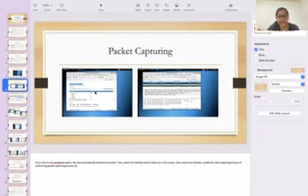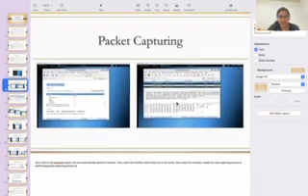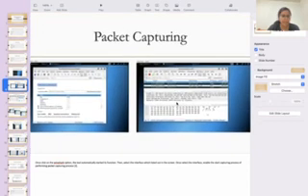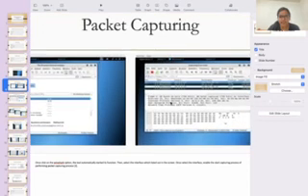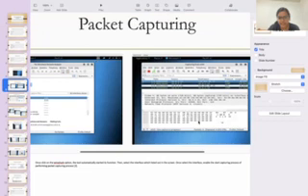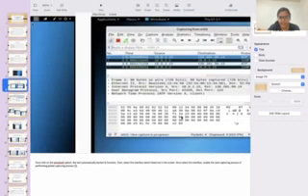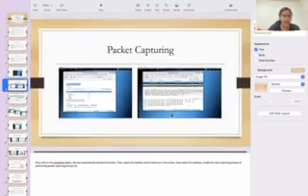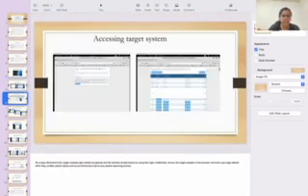Once the interface is selected and enabled, they will start the packet capturing process. After that, we will access the target system while using the Wireshark tool.